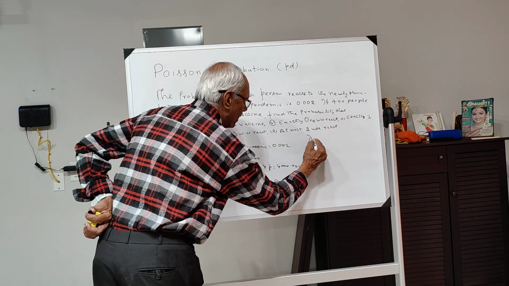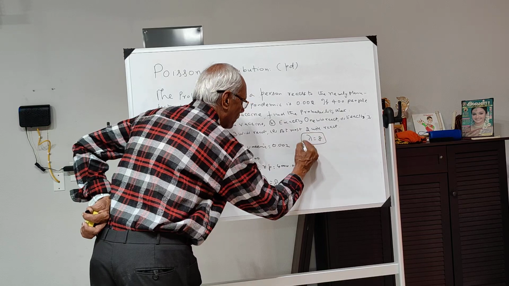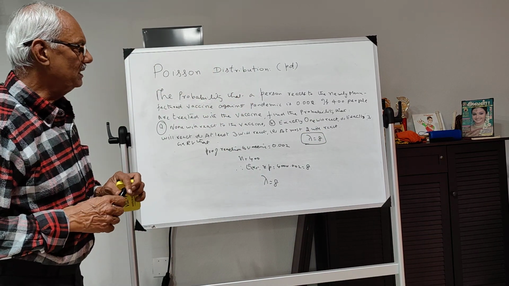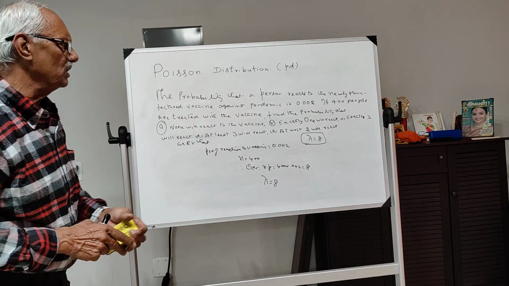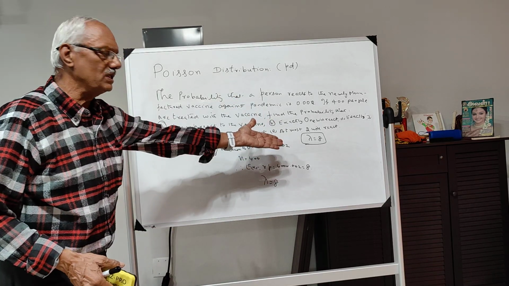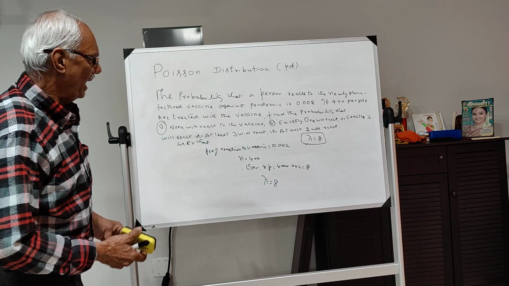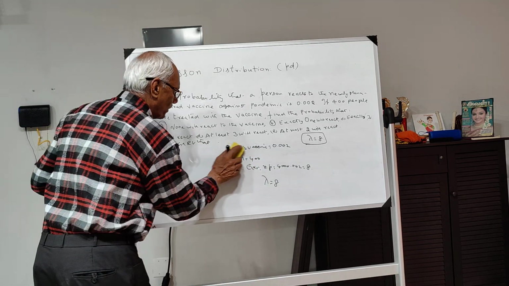So I am able to determine the parameter of the Poisson distribution. Lambda is equal to 8 is what? The parameter of the Poisson distribution. Now once this is found, any problem can be worked out. Now, having found this, let us start doing the problem one by one.